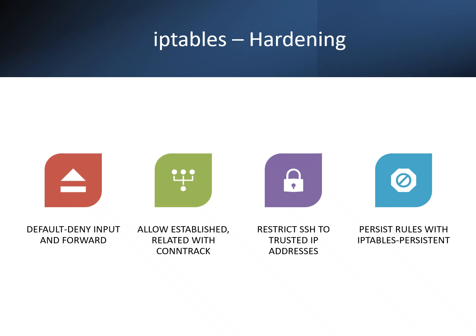Hardening iptables generally follows a default deny strategy. Set input and forward to drop, while output is usually accept. This blocks unsolicited inbound traffic. Add a rule to allow established and related connections so that legitimate return traffic works. Secure SSH: create a rule that allows SSH only from trusted management IPs or subnets. This prevents brute force attempts from the open internet.